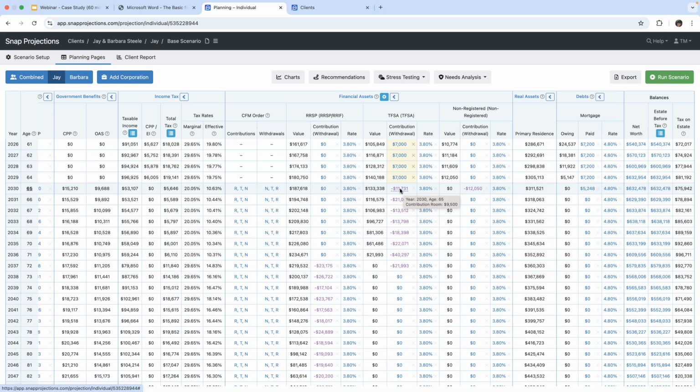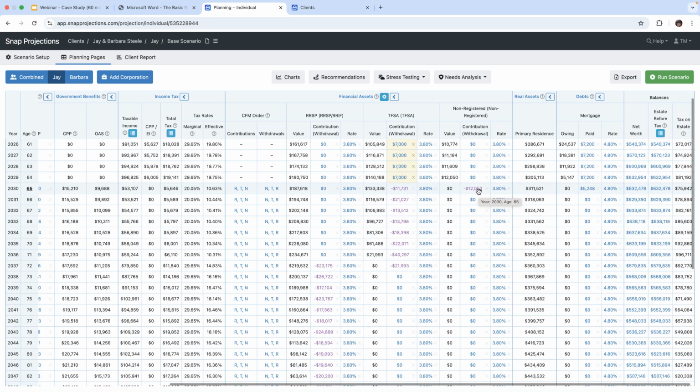But anyhow, for his income that he is generating from his investments, we can see that at age 65, he's taking $11,731 out of the tax-free savings account, and he's taking $12,050 out of his non-registered account. The following year, age 66, the non-registered account has been depleted, and he's then taking more out of his tax-free savings account.